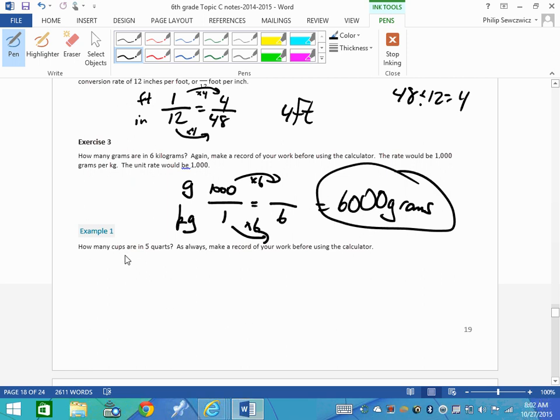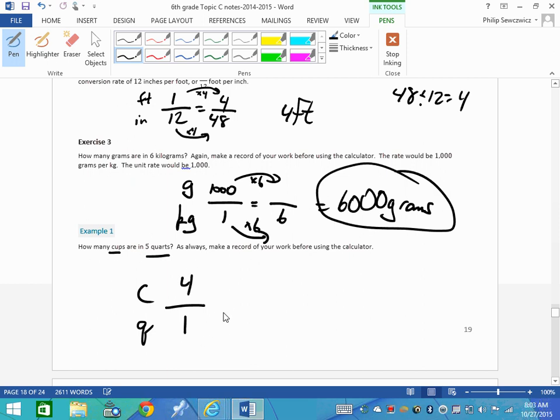Oh, drama here. How many cups are in 5 quarts? So let's get it labeled, cups. We'll put down Q for quarts. Let's go to your conversion sheet, find cups, find quarts, and you should be kind of on the left-hand side, lower left-hand side. And again, cups and quarts, and you're just trying to find something that's across from each other. So we see, 1 quart, all right, is the same as 4 cups.